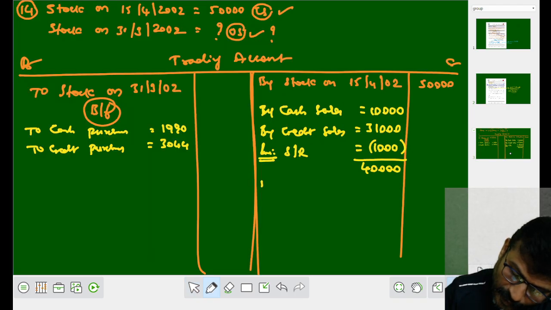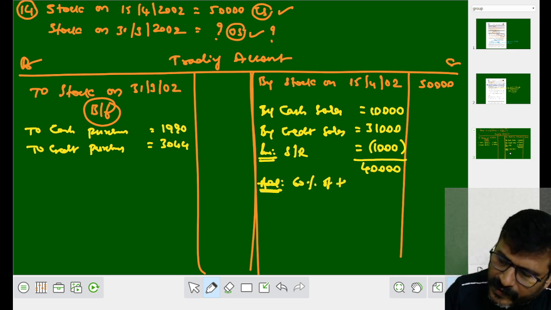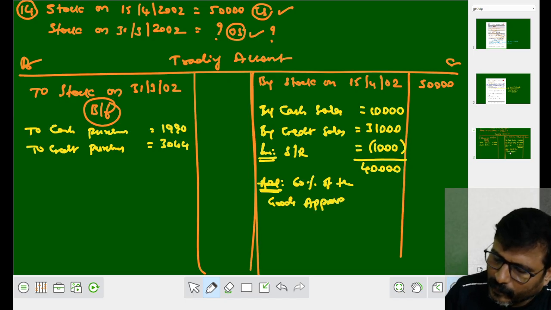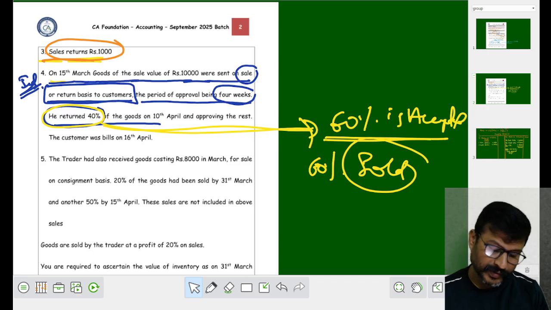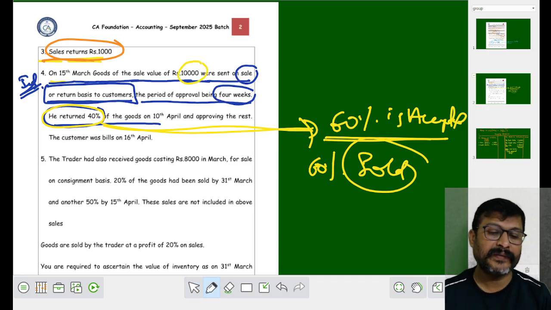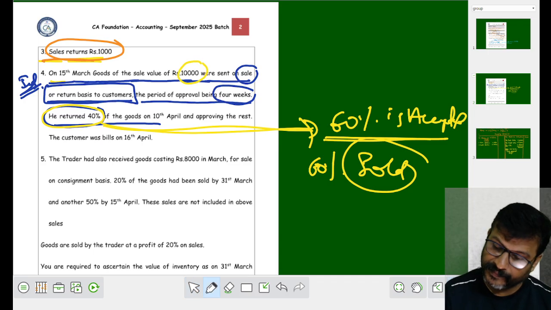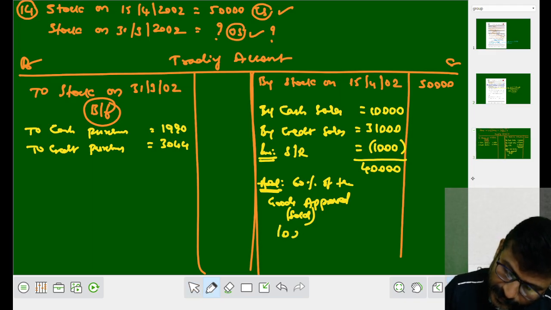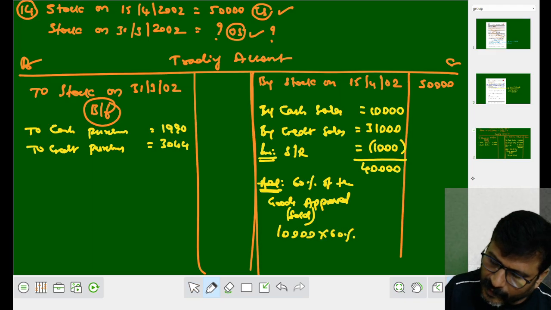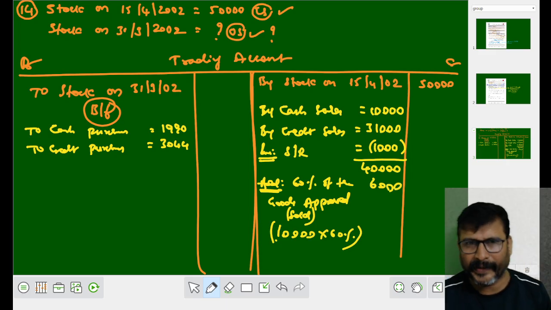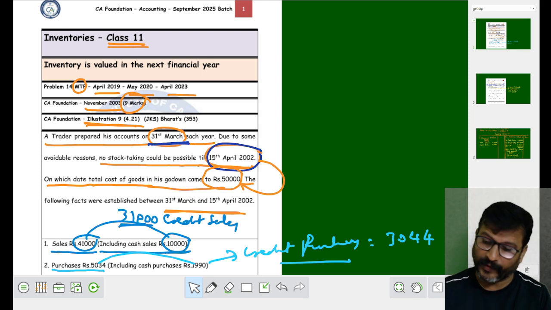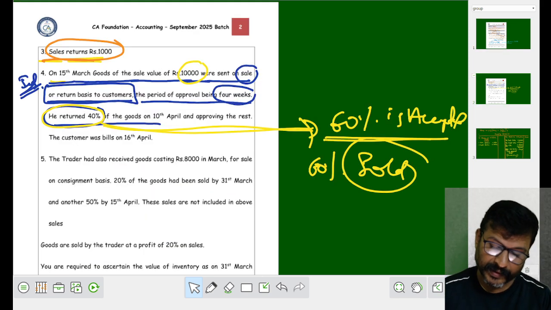What to do? Now we have to write add 60% of the goods approved. Approved means sold. How much goods? A goods of rupees 10,000. In that 60% is approved. We have to take 10,000 into 60%. It comes to rupees 6,000. Still let it be in the inner column. Okay, fine.